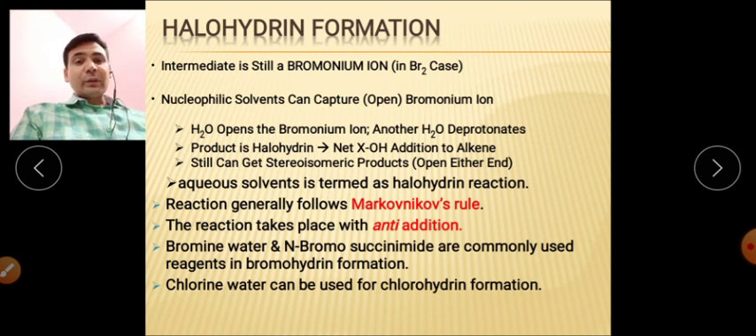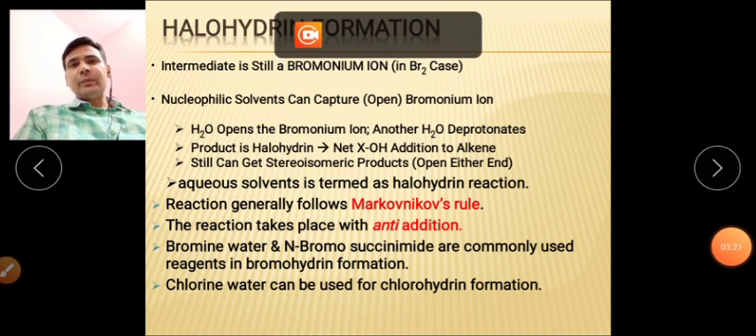The reaction generally follows the Markovnikov rule, as in the case of other addition reactions. When we talk about the stereochemistry, in halogenation, as you know, the stereochemistry was anti, so the same stereochemistry will be followed in this case. So the stereochemistry of this reaction is anti, and this is a case of anti-addition.